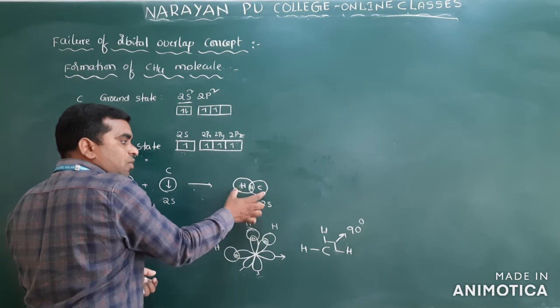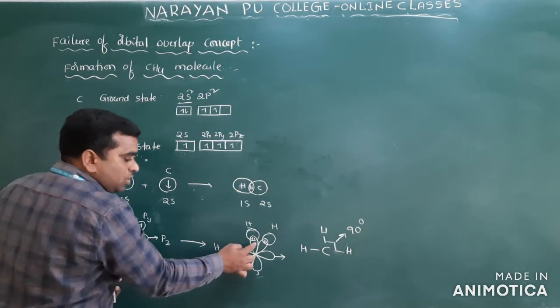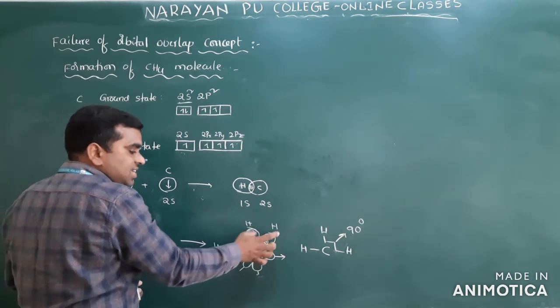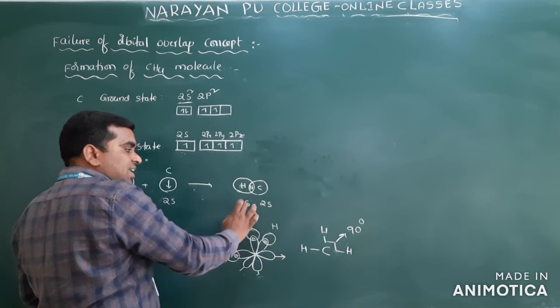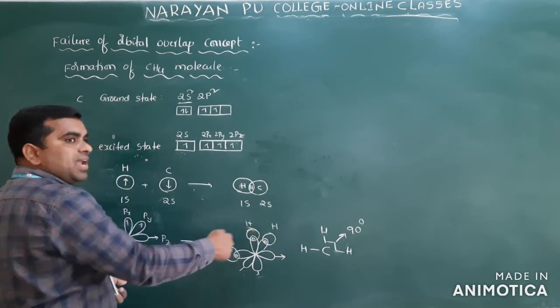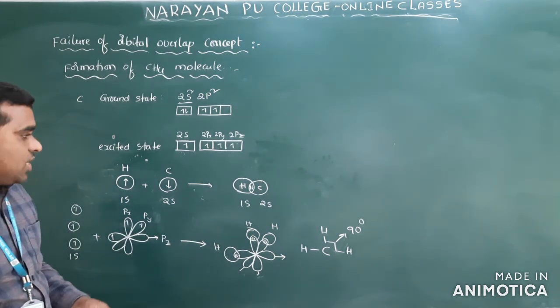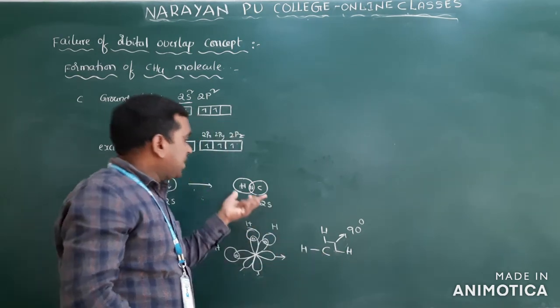This is 1s and 2s orbital overlapping, but here it is 2p and 1s, 2px and 1s, p and s orbital overlapping. So the bond formed here is different from these three. These three bonds are the same, but this is different.